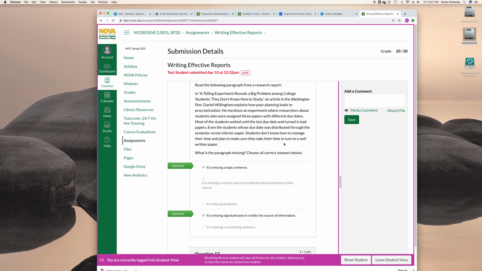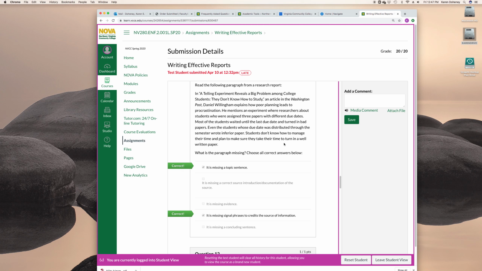Okay, so number 12, same thing. Let's look here. "Having a fixed mindset can make college very difficult and not very fun." Well, that's clearly a topic sentence because we have this topic and the point that the student is making about the topic. Then we have a good source citation introducing Carol Dweck's paper, her source. Then "Dweck explains," "Dweck conducted," "Dweck claims," "Dweck also adds." So I have good signal phrases.